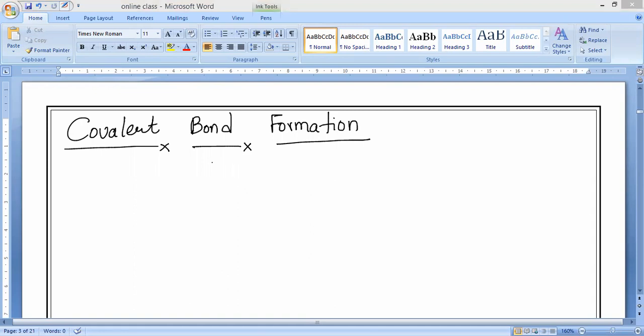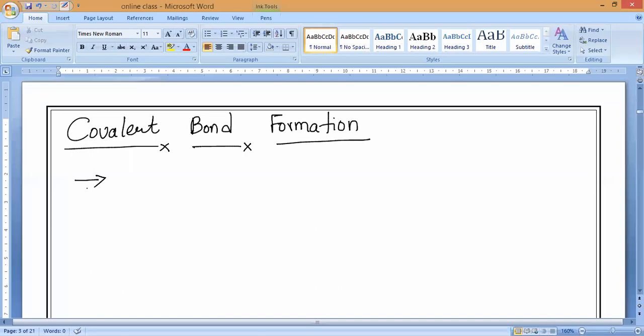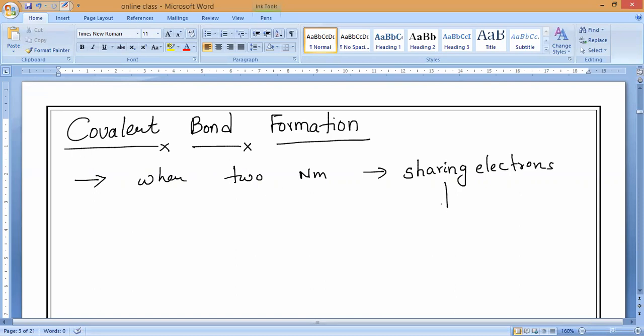As we know, a covalent bond forms when two non-metals combine together. By what, sharing electrons, or donating and receiving electrons? Only by sharing electrons. Yes or no? So when two non-metals combine together by sharing electrons, what kind of bonds will form? They will form covalent bonds.